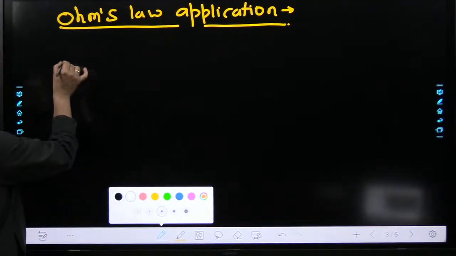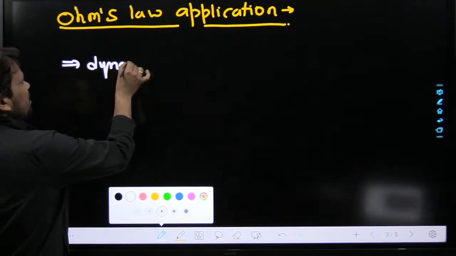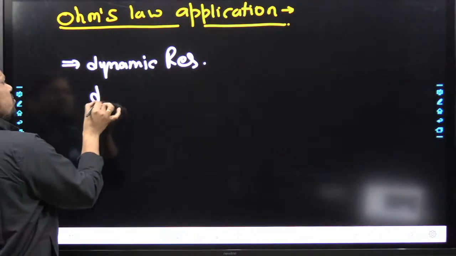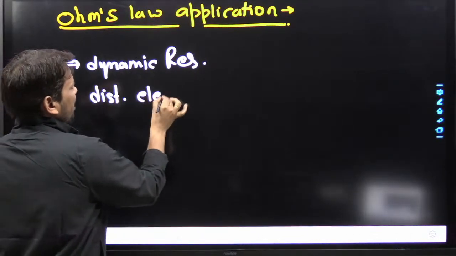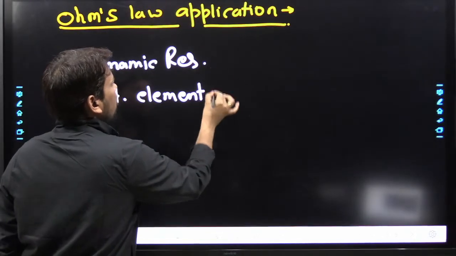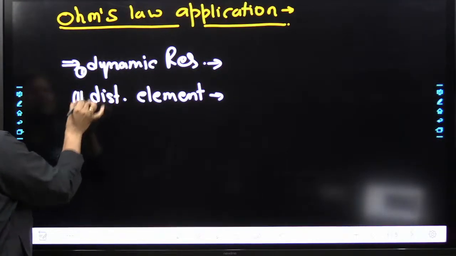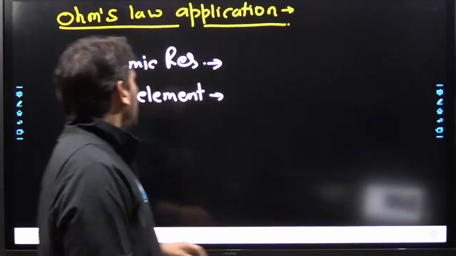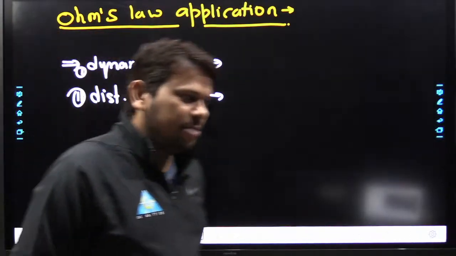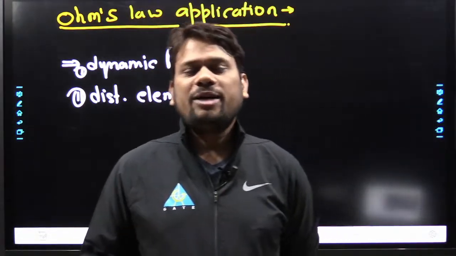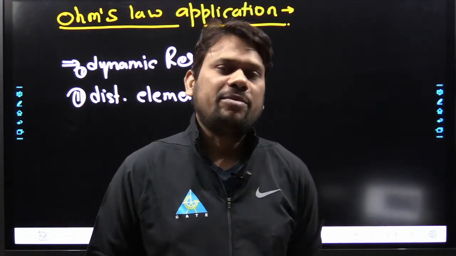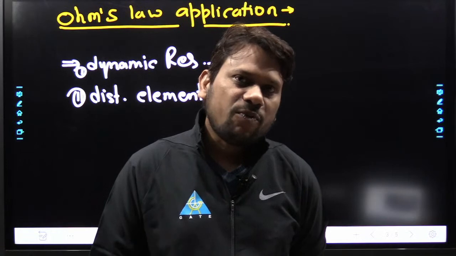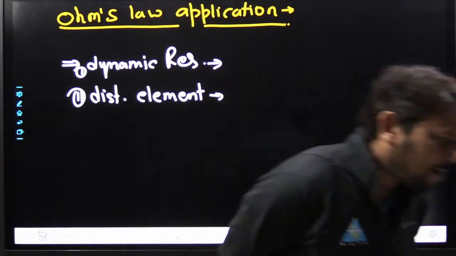Let us assume we have some dynamic resistance. Dynamic resistance, please mind it. And second, a distributed element, any distributed element. For these two types of conductors, is our Ohm's law valid or not? You know, for elements we have lumped parameters and distributed parameters. So for distributed parameters and dynamic resistance, is our Ohm's law valid or not? Please tell me fast.